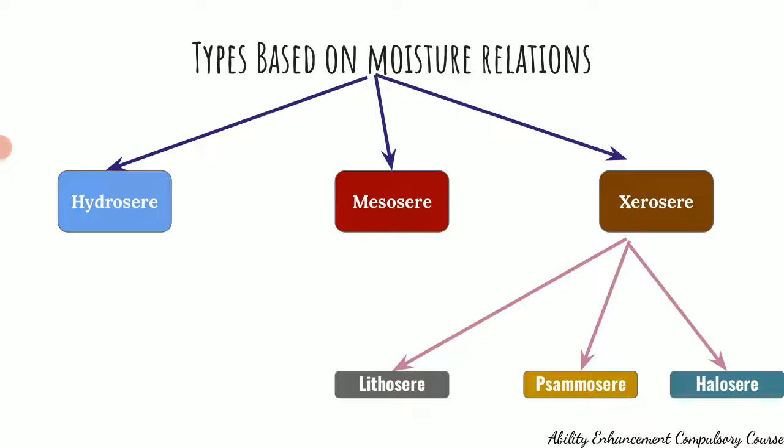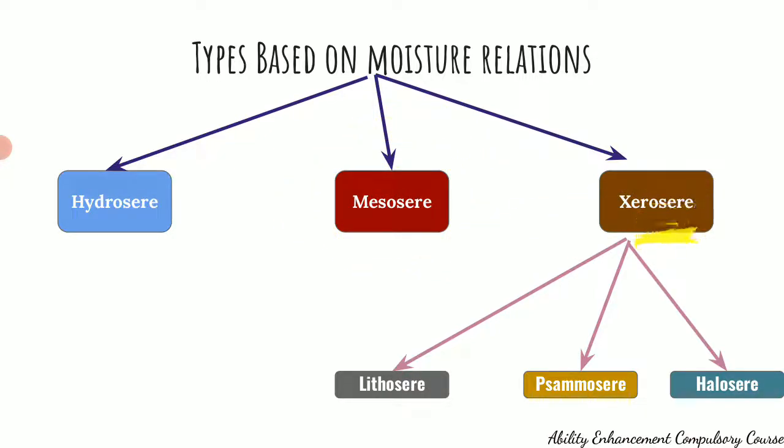So when the succession is starting in an area with ample water or an aquatic environment, that is what we call as a hydrosere. Hydro stands for water. Mesosere or mesarch is when the succession is happening in conditions where adequate moisture is present. So it usually starts with lichens or mosses or algae, and then it finally proceeds to trees. This is happening because there is sufficient organic matter present, sufficient water is present. So the succession seen in such areas is called as a mesosere.